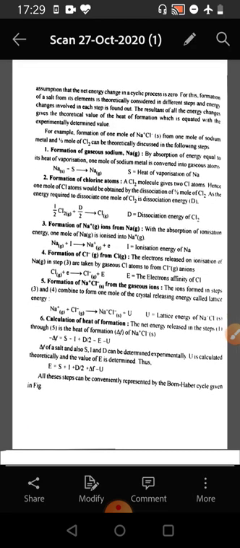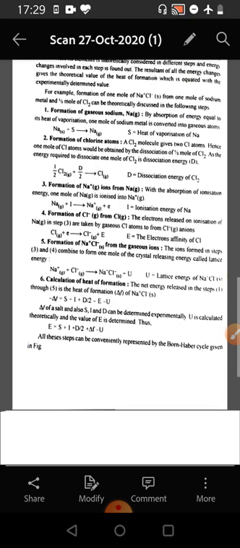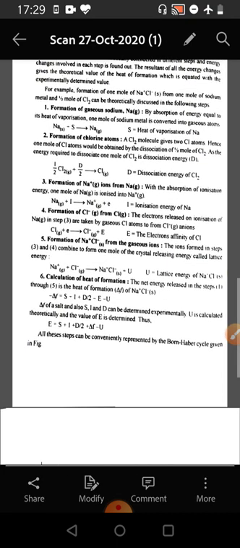For this, the formation of a salt from its elements is theoretically considered in different steps, and the energy change involved in each step is found out. The resultant of all the energy changes gives the theoretical value of the heat of formation, which is compared with the experimentally determined value obtained by the experimental formation of the salt. For example, the formation of 1 mole of NaCl from 1 mole of sodium metal and half mole of Cl2 can be theoretically discussed in the following steps.